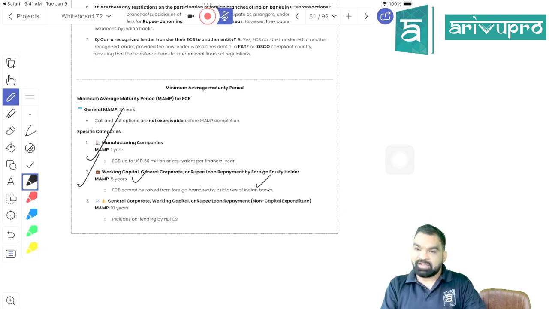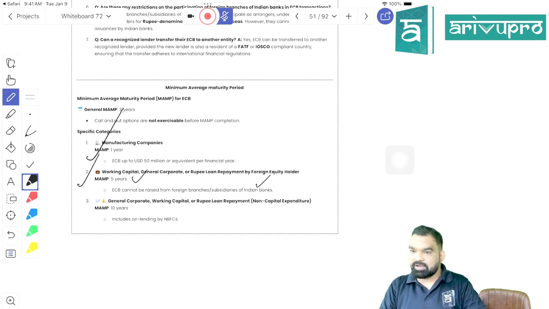You would have no flexibility to determine your own maturity period, right? You can increase the maturity period, but you cannot decrease it. You have to follow minimum average maturity period norms. Now, what would be the minimum average maturity period norm? Generally 3 years, right? You can put a put and call option over that, but the put and call option can only be exercised after 3 years, or after the minimum average maturity.